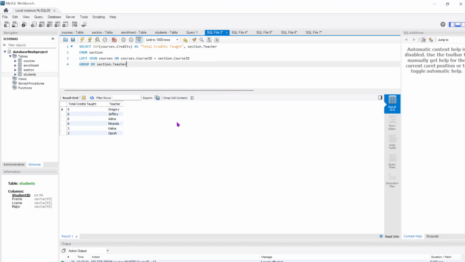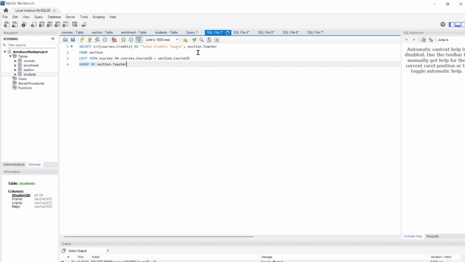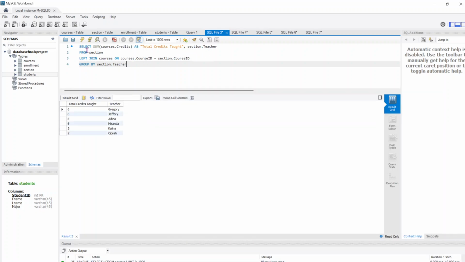We have my second required query, which consists of an aggregate function and a table join. This query takes the sum of the course credits, which are labeled total credits taught, and also the section teacher. From section, it joins the courses and the section table using course ID and groups the answers by section teacher. So essentially what this shows us is that the teacher Gregory is teaching a total of 6 credits according to